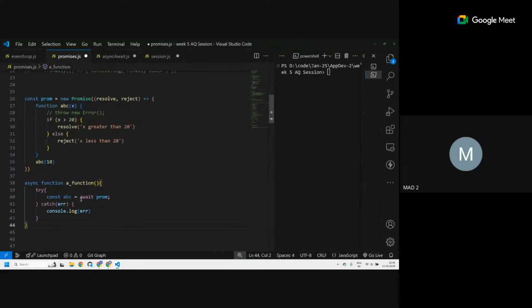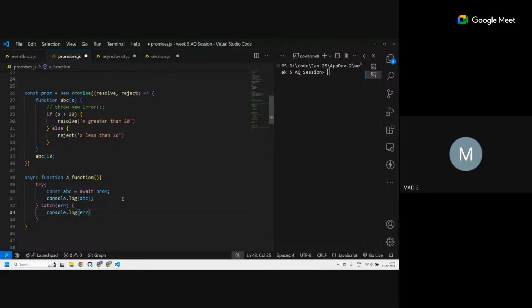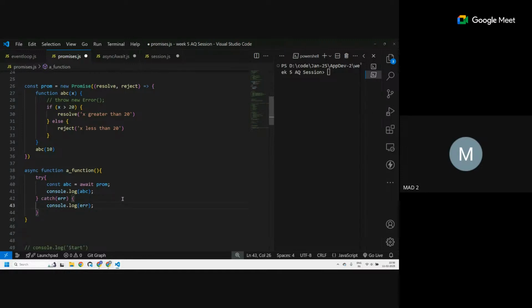What am I doing here? I'm awaiting this promise. That means if it is resolved, this abc will get the value of whatever I got in the resolve. Otherwise it will go into the catch block and throw an error, and I can console.log this. This is the general way of using async await.